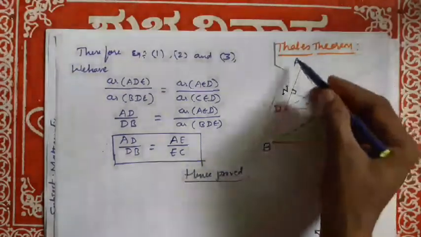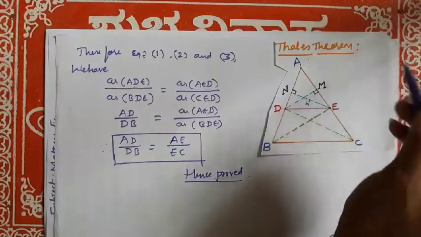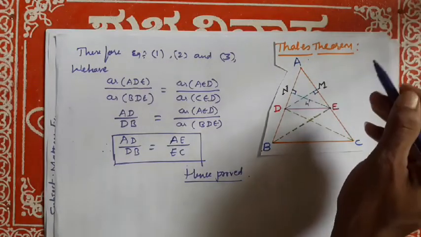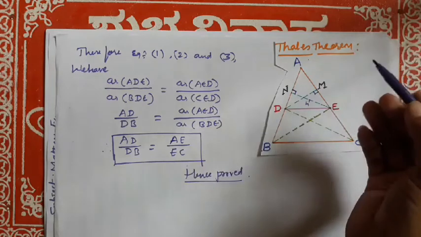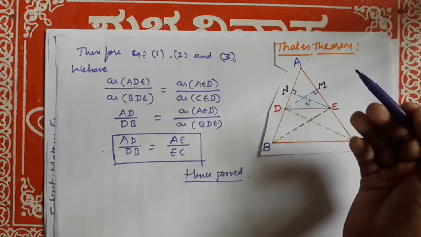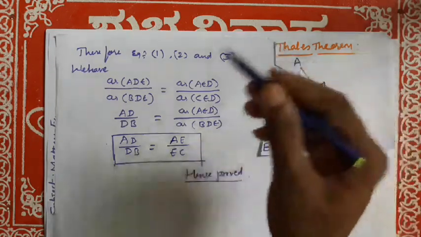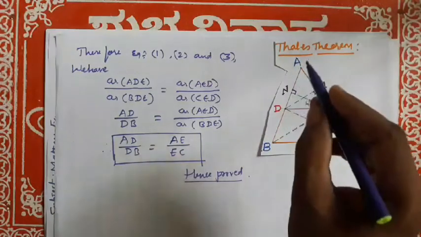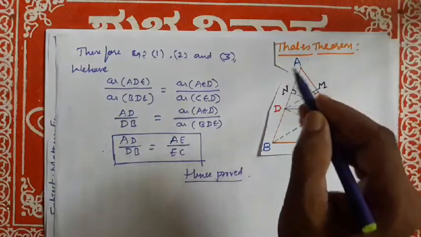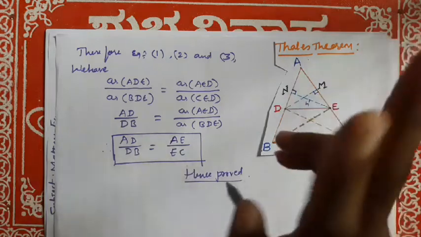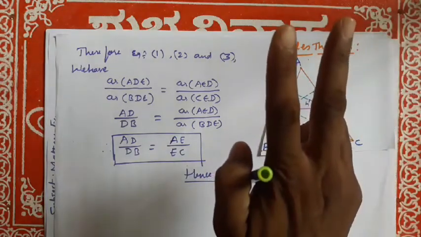Dear students, Thales theorem is very important. They will ask it in examination for 3 marks or 4 marks. This question is compulsory, the basic proportionality theorem or Thales theorem. If they ask for Thales theorem or BPT, only write this statement, which carries 2 marks.